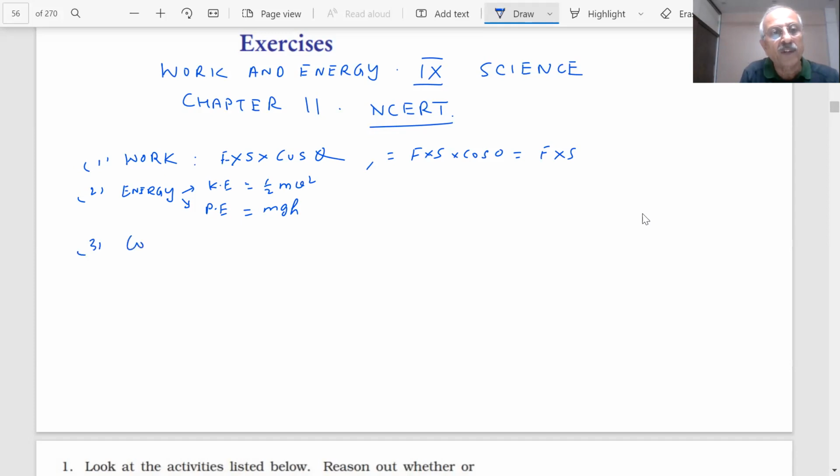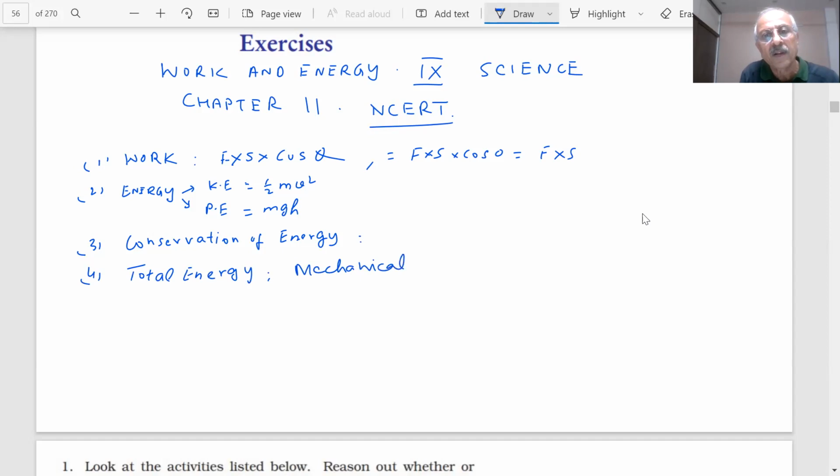Another important law which we discussed was the conservation of energy. Most important. What do you mean by conservation of energy, students? Energy can neither be created nor be destroyed, but energy can be transformed from one form into another. So the total energy we derived as a constant, which was also referred to as mechanical energy, which is equal to the sum of the kinetic energy plus potential energy. So if kinetic energy decreases, potential energy increases, and vice versa.